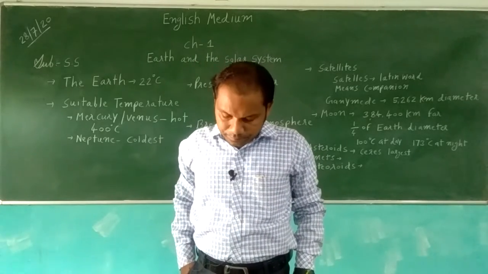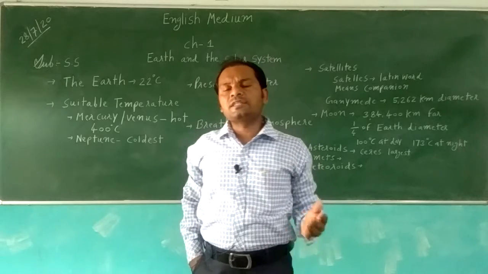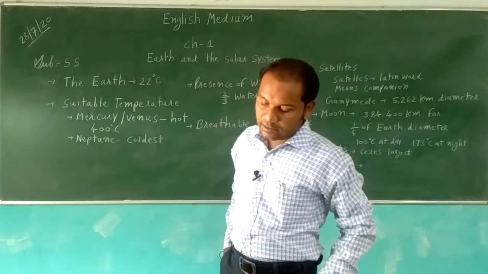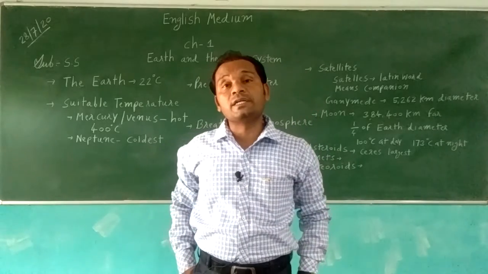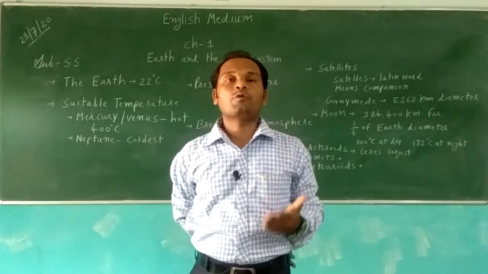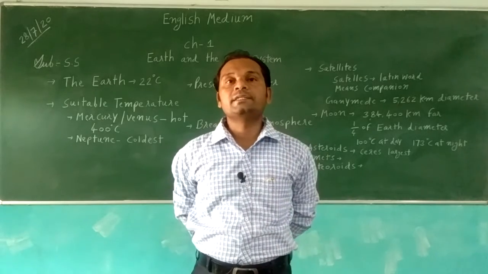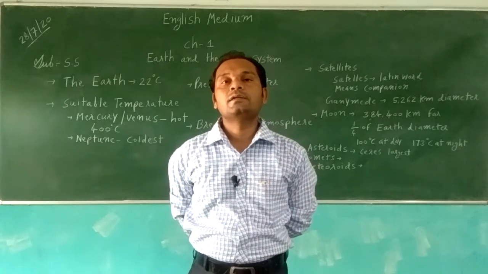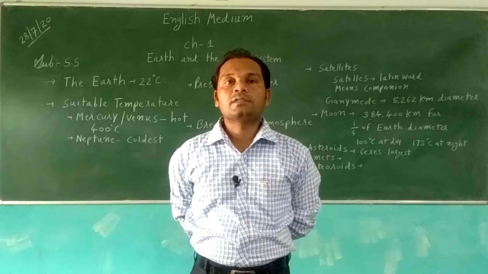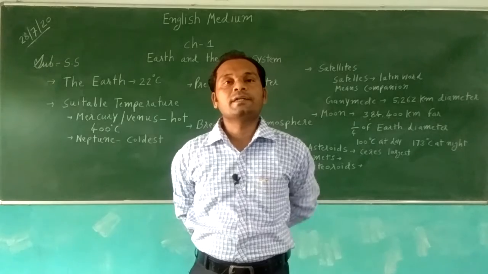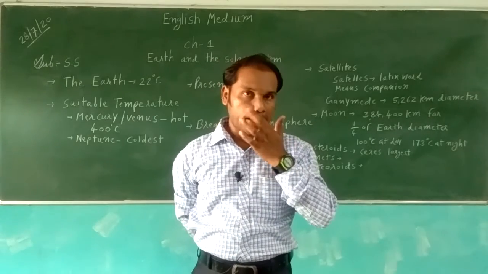The Earth's average temperature is 22 degrees Celsius, and it varies from place to place, because the Earth is tilted a little on its axis. That's why the temperature is different from place to place and is not the same everywhere.